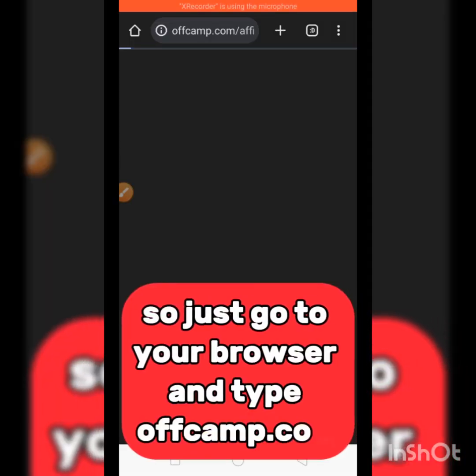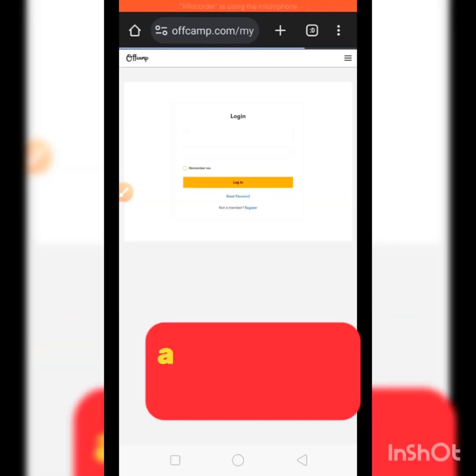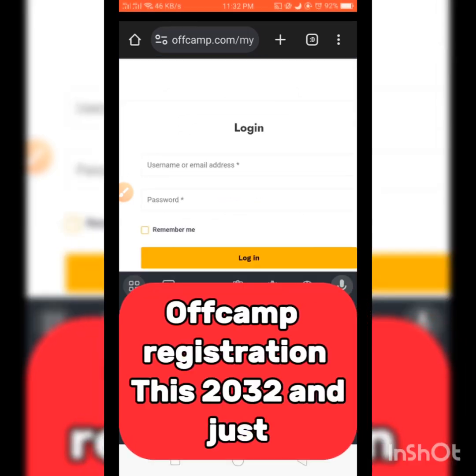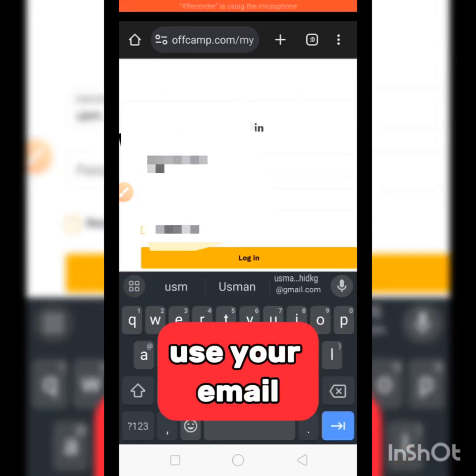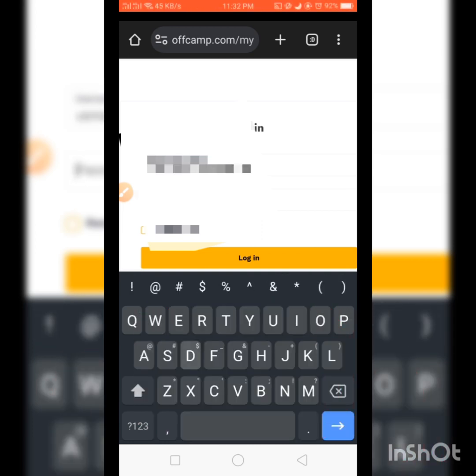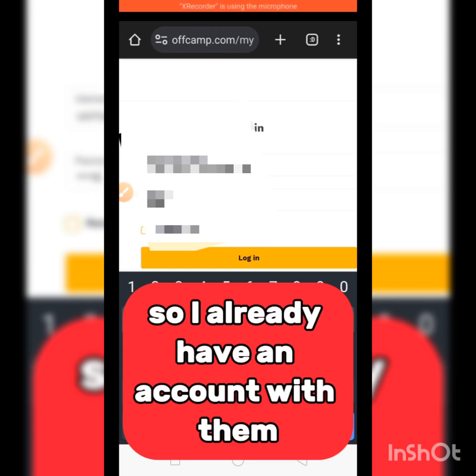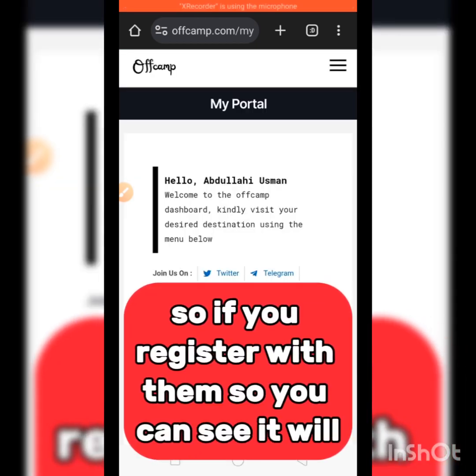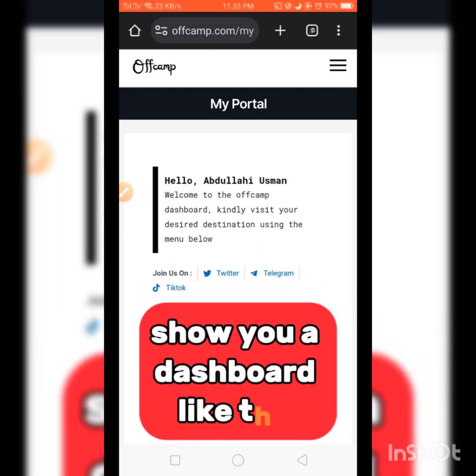So just go to your browser and type offcamp.com and register with them. Offcamp registration this 2023. Just use your email and choose your password. So I already have an account with them, that's why I just want to log into my account. So if you registered with them, you can see it will show you a dashboard like this,